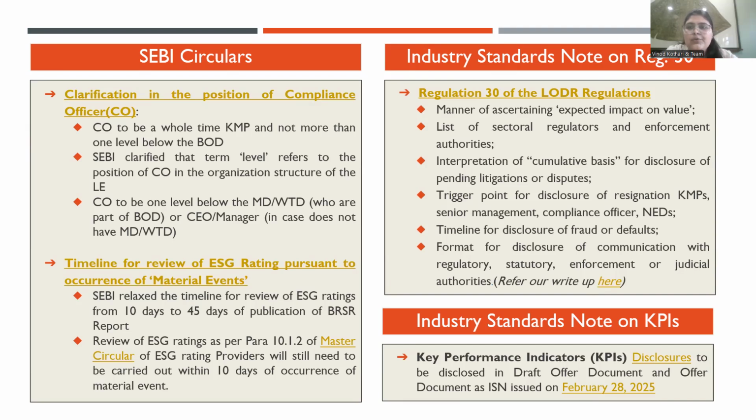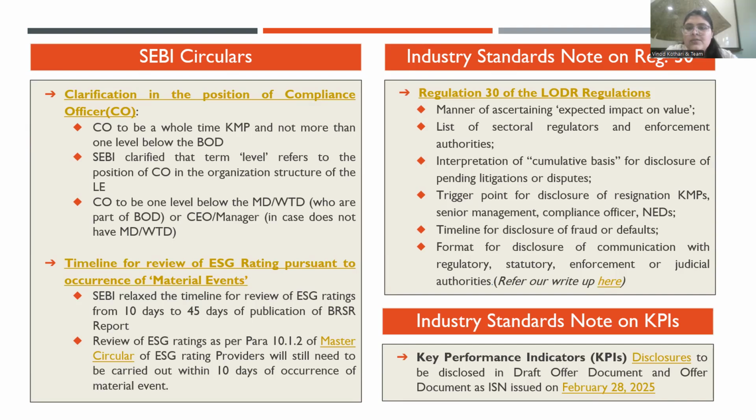Next, we'll move on to industry standard notes on Reg 30. So, the Regulation 30 Industry Standard Notes provided guidance on the timelines, manner of disclosures, and reporting in case of Regulation 30. Some of the matters were relating to the expected value of impact, where the reference was provided to the PPR test.